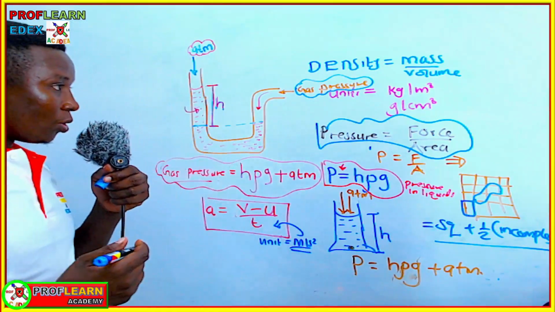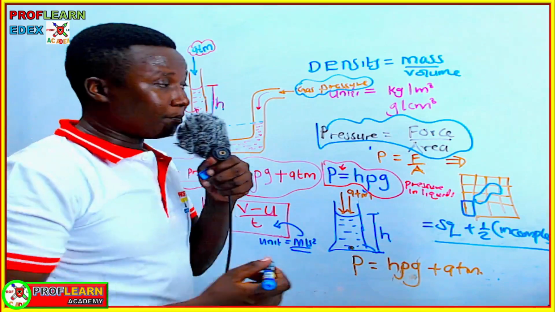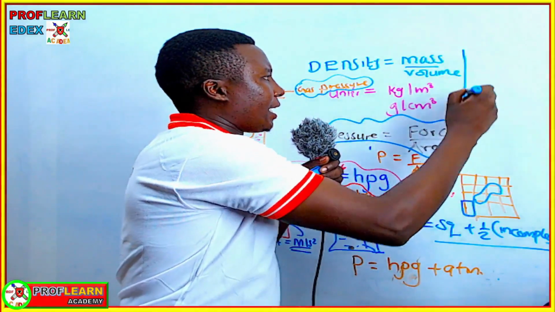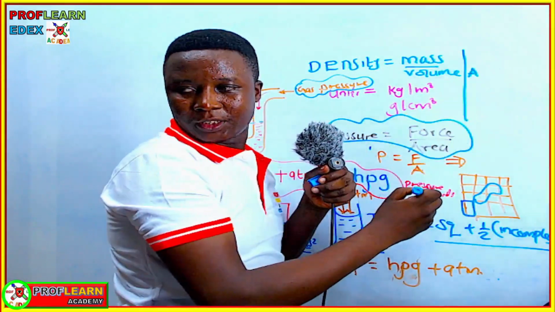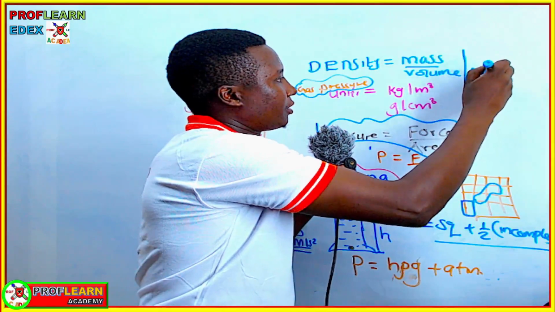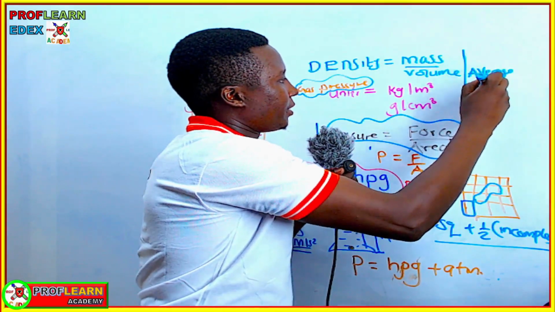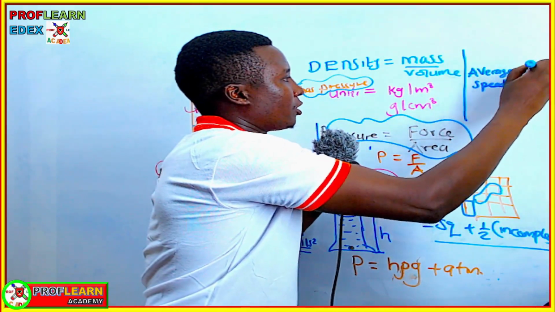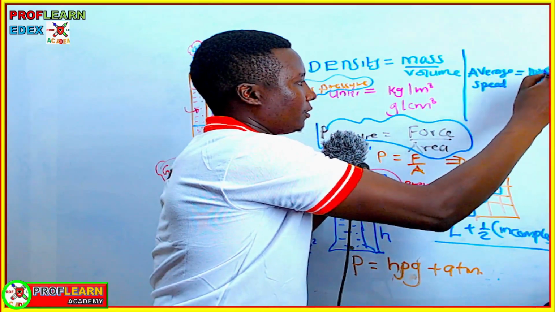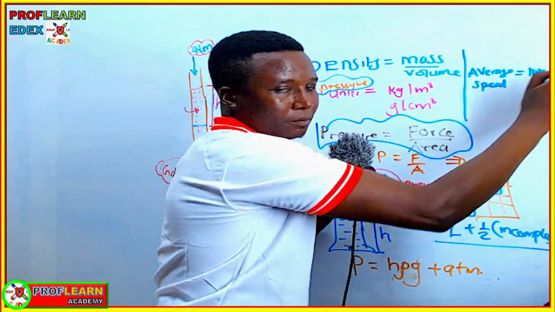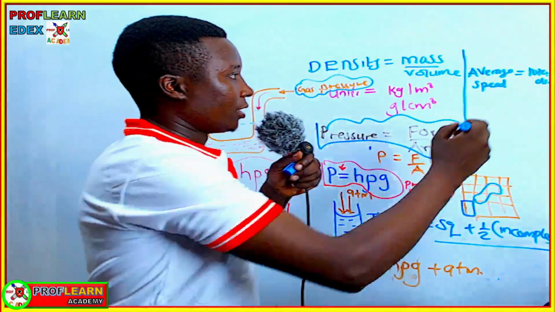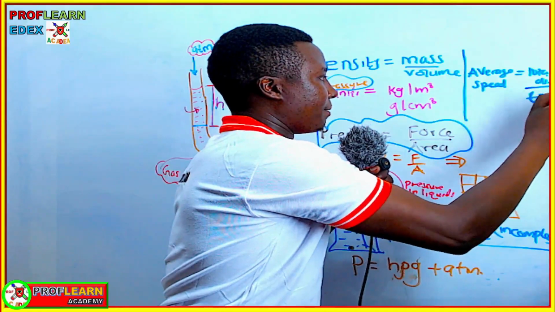Under motion, you need to also remember that average speed is total distance moved divided by time taken.